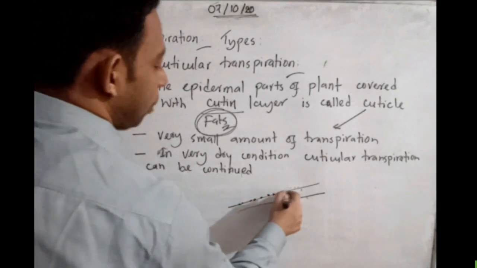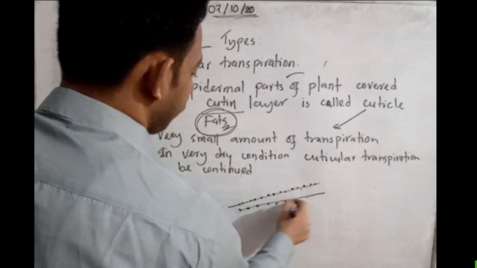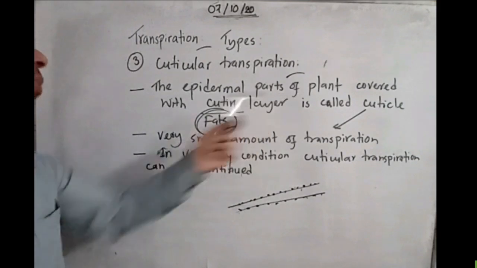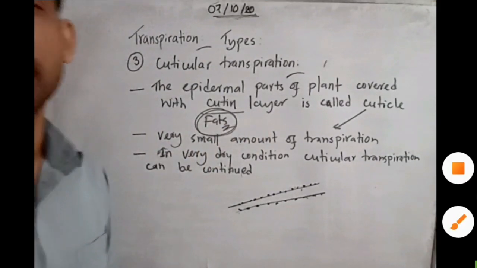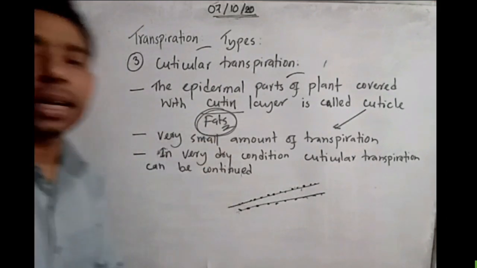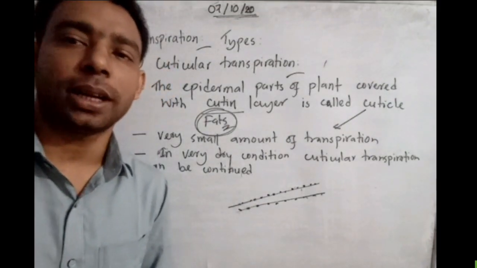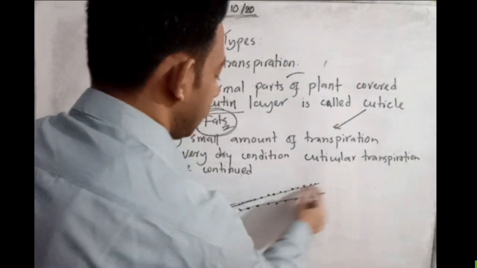I tell you the three important features here. First, the epidermal parts of the plant are covered with a cutin layer. Why do we say it is a cutin layer? Because the cutin layer is the fatty layer, a fat-rich layer covering the epidermal layer of any plant part. That fatty layer is called the cuticle.